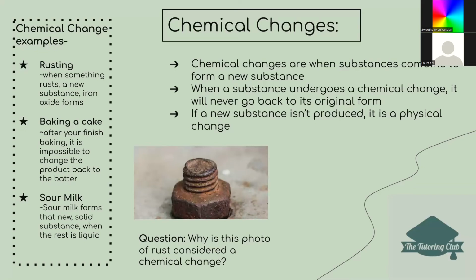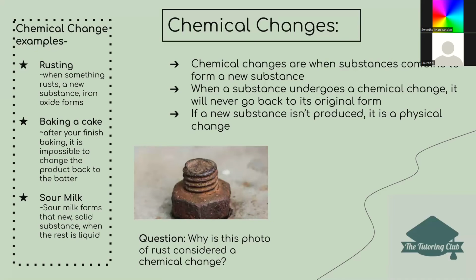Third, sour milk forms a new solid substance when the rest is liquid. So basically when you have sour milk, it's milk that's gone bad. And it forms a solid substance that can never go back to liquid. Have you ever seen that, when milk goes bad it just forms a solid at the bottom that can never go back to liquid?